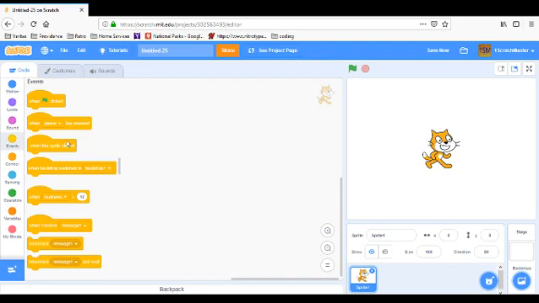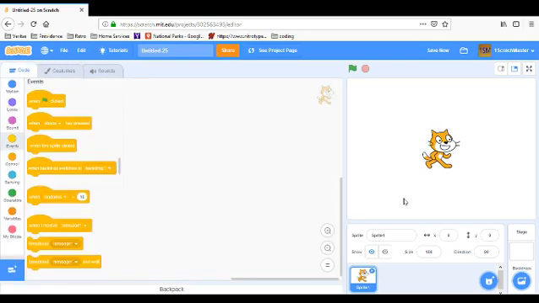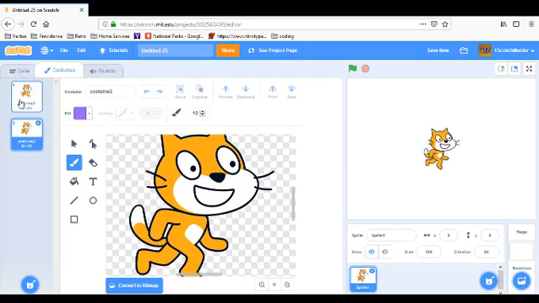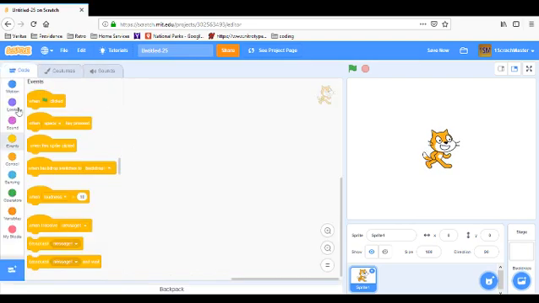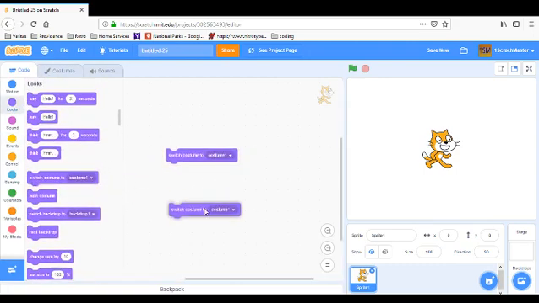Probably in the next video, I'm going to teach about drawing stuff and getting stuff on Scratch, but right now, we're just going to program a little bit. With the costumes, if you have these two costumes, you can click on whatever one you want, and you can change them in game. So here, switch costume to this block right here. You can switch the costume to costume 2 or costume 1.